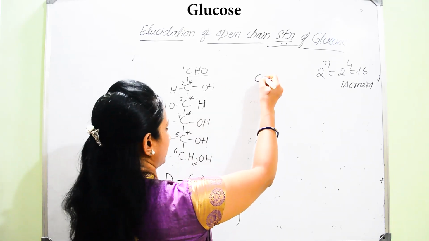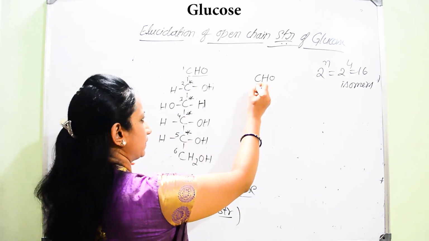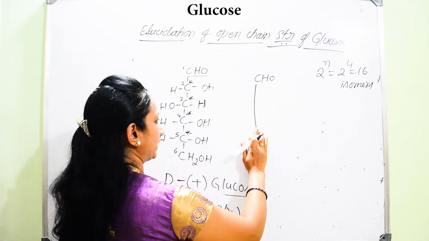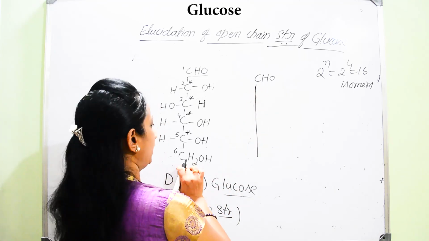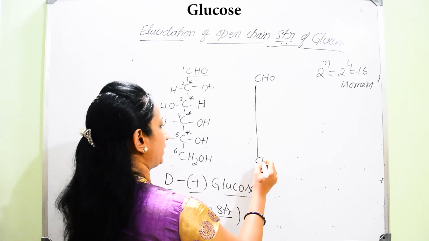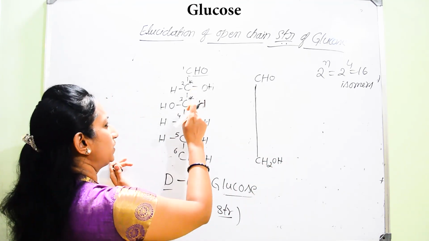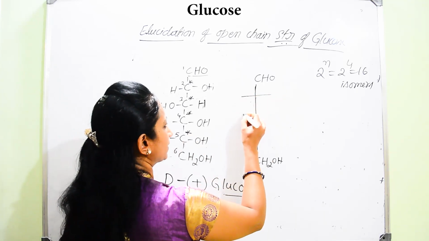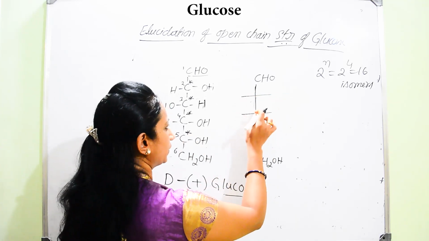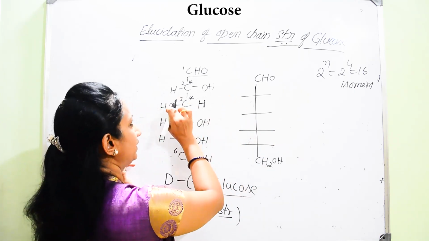We write the terminal CHO. In spite of writing carbon atoms, we can just draw one straight line, and in the terminal position, we write CH2OH. And for the remaining carbon atoms, 1, 2, 3, 4, we can just write dash lines.